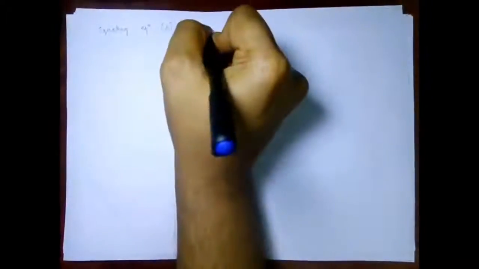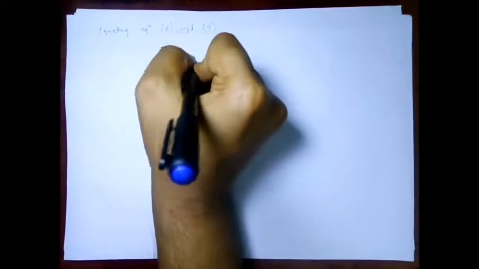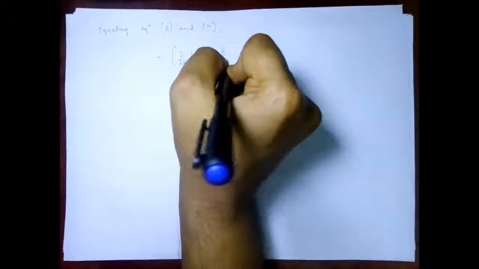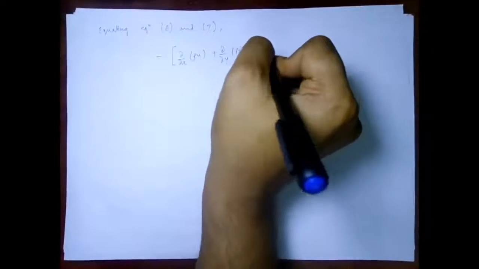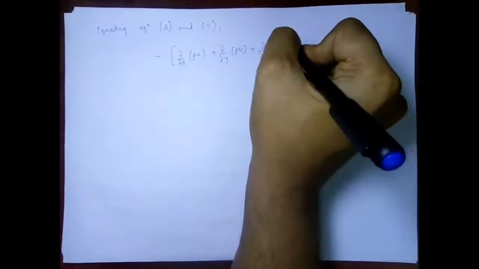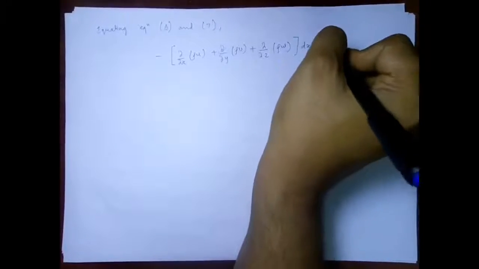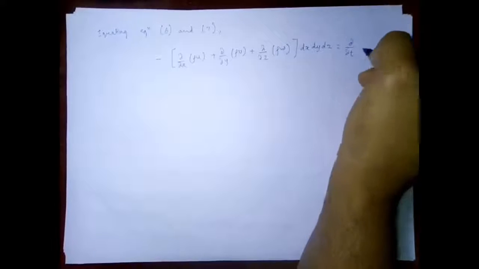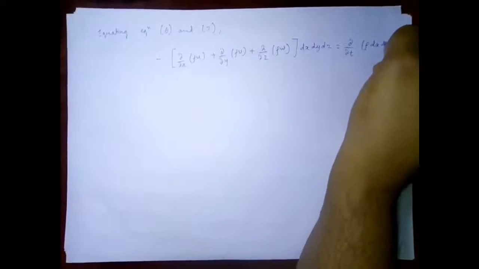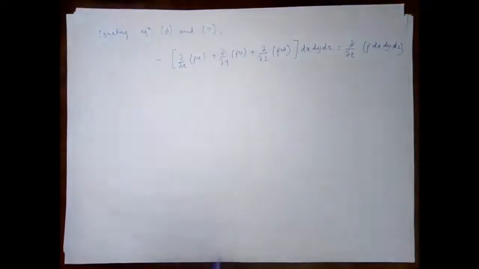So if we equate equation 6 and 7, we get minus del upon del x of rho u plus del upon del y of rho v plus del upon del z of rho w, times dx dy dz, and that is equal to del upon del t of rho dx dy dz.